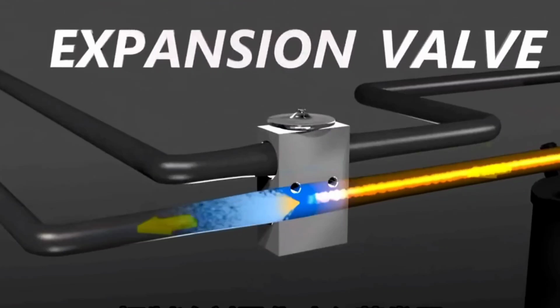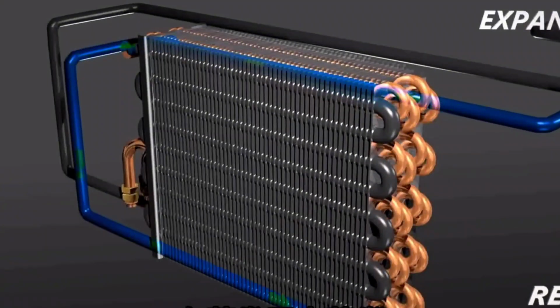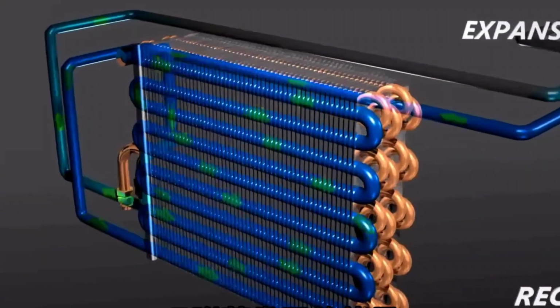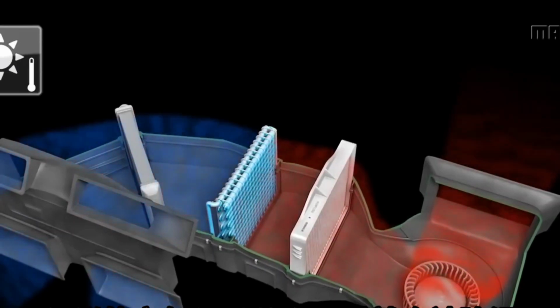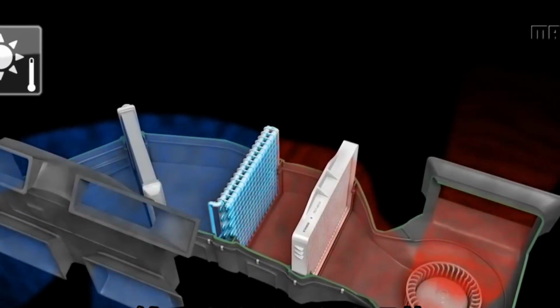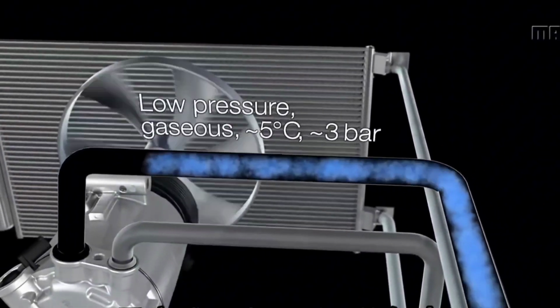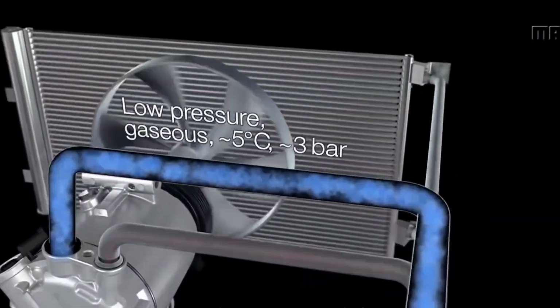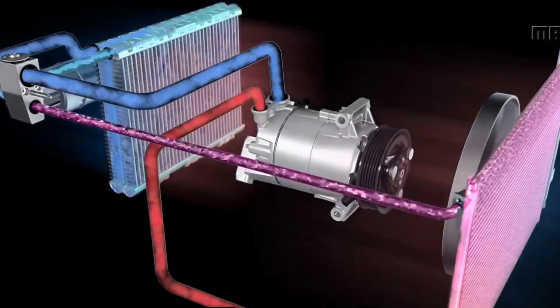Here, it is depressurized and becomes a low-temperature physical state. It evaporates in the evaporator and absorbs heat. Fresh air cools down as it passes through the evaporator before being sent into the car. The refrigerant, after absorbing heat and evaporating, becomes a room temperature, low-pressure gas and re-enters the compressor. At this point, the car air conditioner completes one refrigeration cycle. As long as you don't turn off the air conditioner, this cycle will continue.